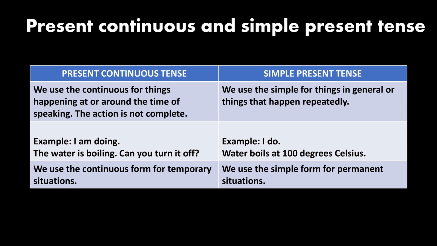In simple present tense, it is I do, water boils at 100 degrees Celsius. So look at the third column. In present continuous tense, we use the continuous form for temporary situations. And in simple present tense, we use the simple form for permanent situations.